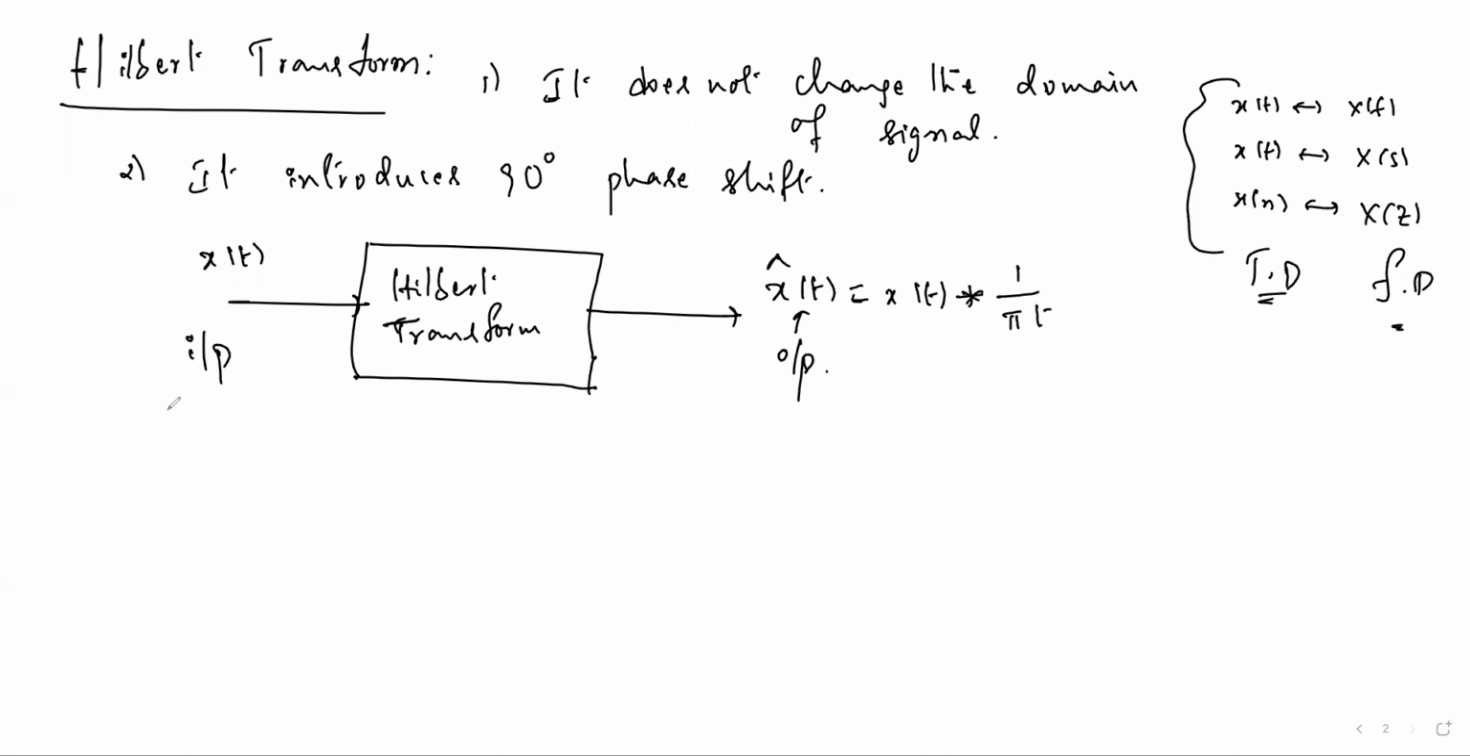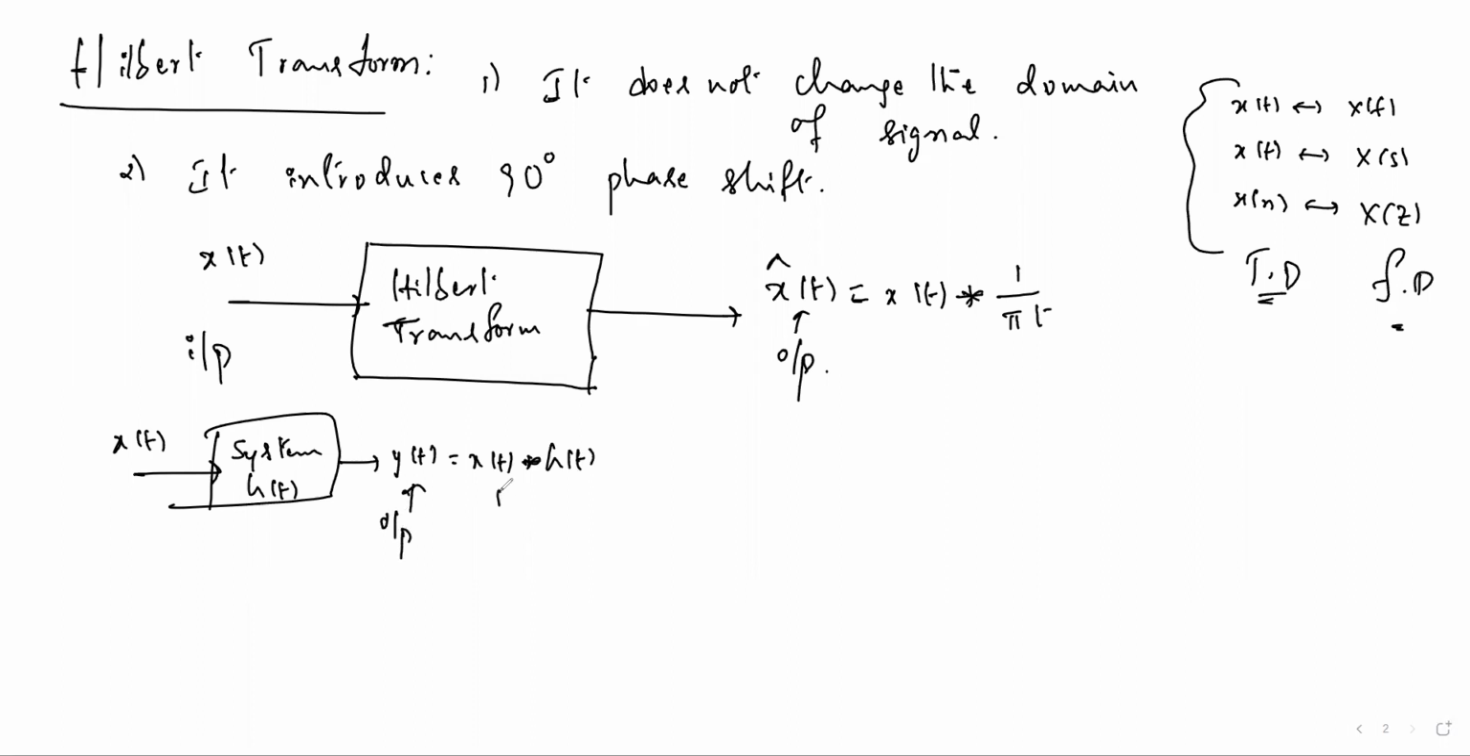See here, for any system with impulse response h of t, if you apply input x of t, then the output we get is by taking x of t convolved with h of t. So here the output is the input convolved with the impulse response.